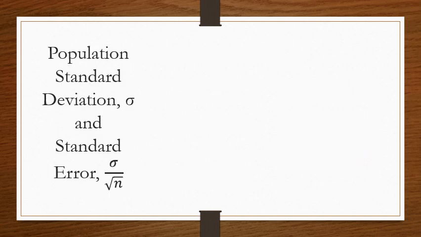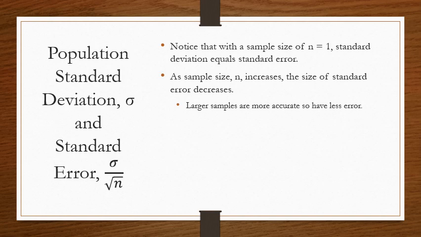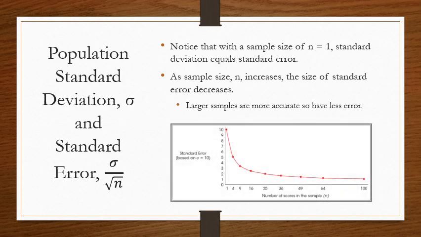Let's talk about population standard deviation in comparison with standard error some more. So again, as we said before, if you have a sample size of n equals 1, the standard deviation would just equal the standard error. And as sample size n increases, the size of the standard error decreases. So the larger samples are more accurate, they have less error. So let's look at this graph. You'll notice that this is a problem based on a standard deviation of 10 for a population.